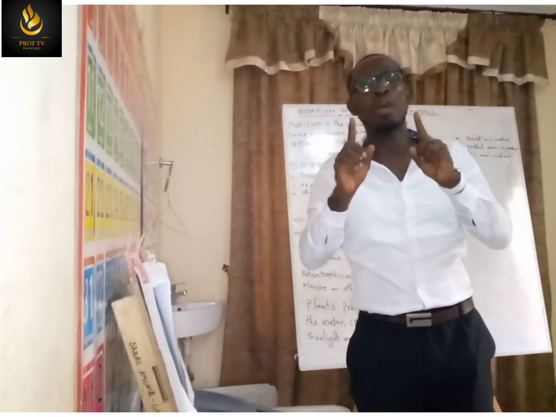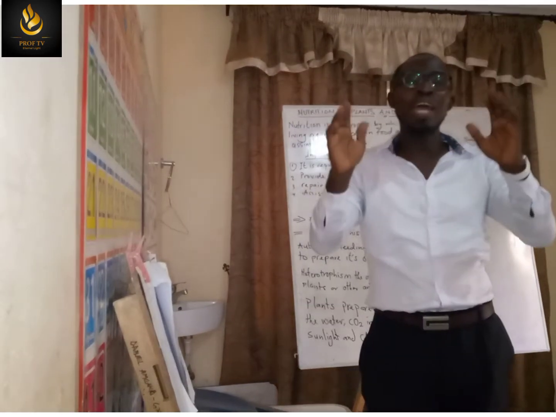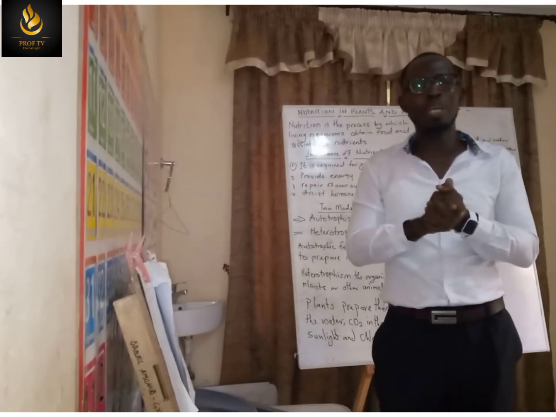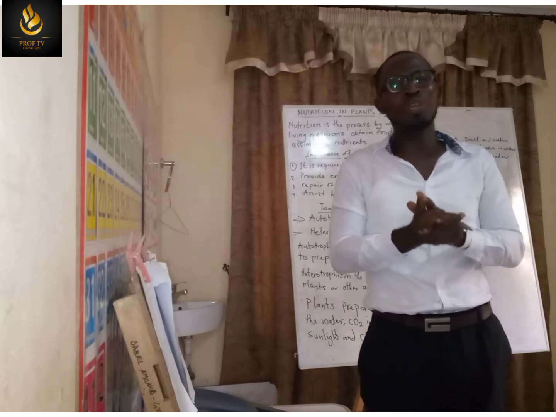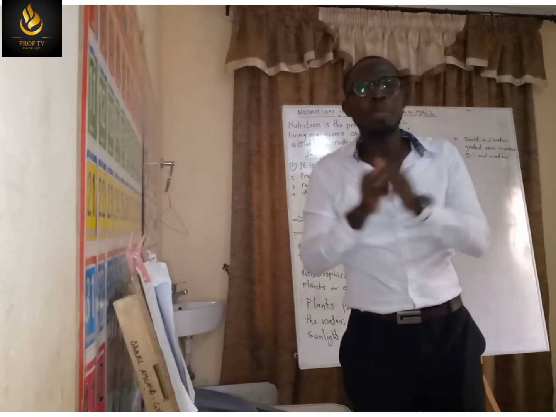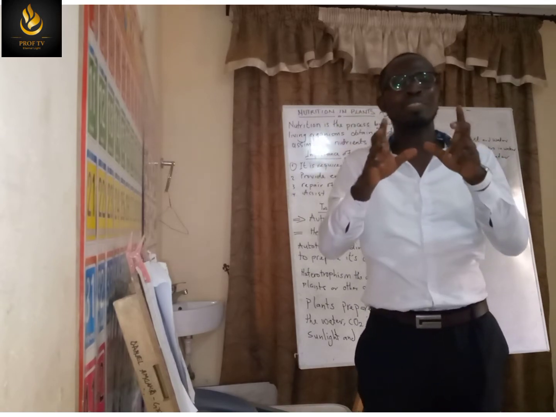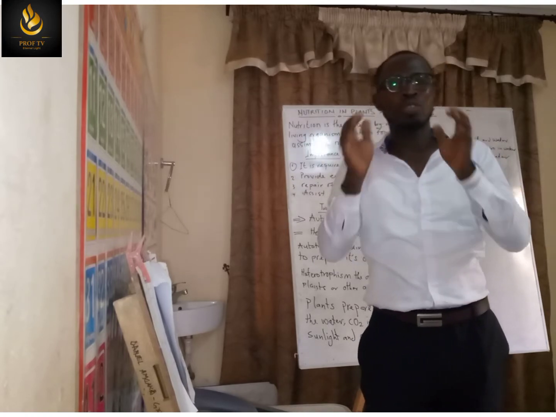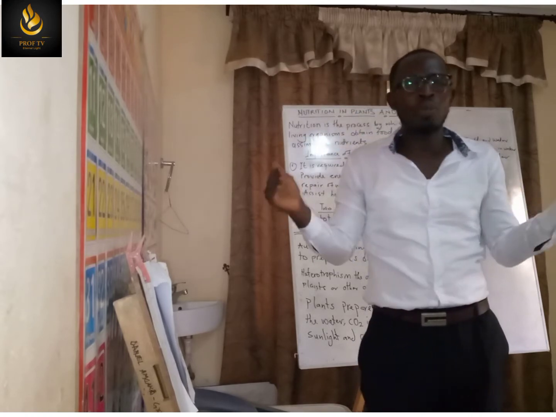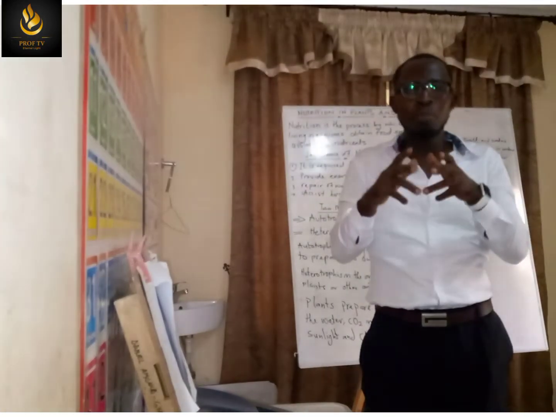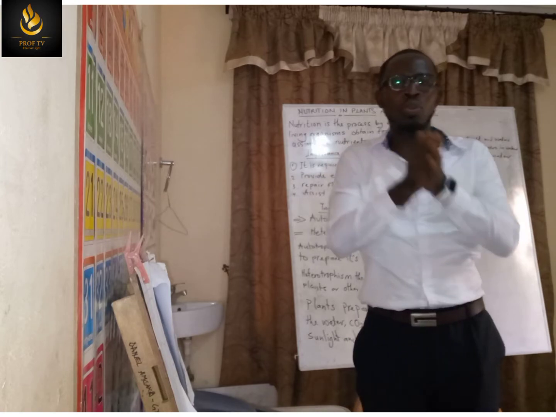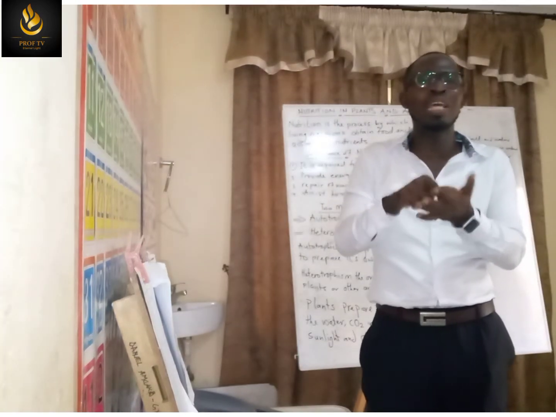Plants are mainly autotrophs because they prepare their own food. How do plants prepare their own food? That is the next thing we want to look at. Plants are able to prepare their own food with the simple synthesis of carbon dioxide and water. When they bring carbon dioxide and water together, they are able to prepare their own food in the presence of sunlight and chlorophyll. Chlorophyll is found in the leaves.